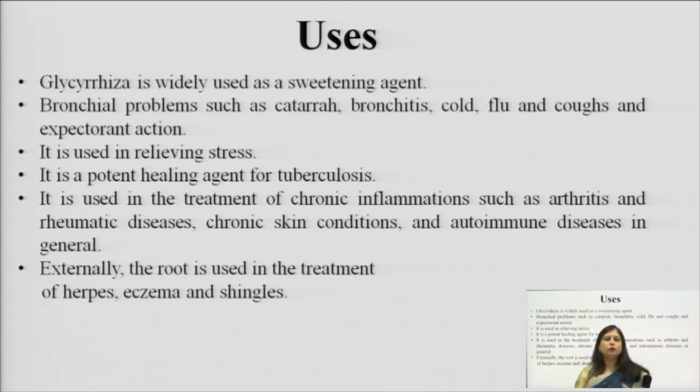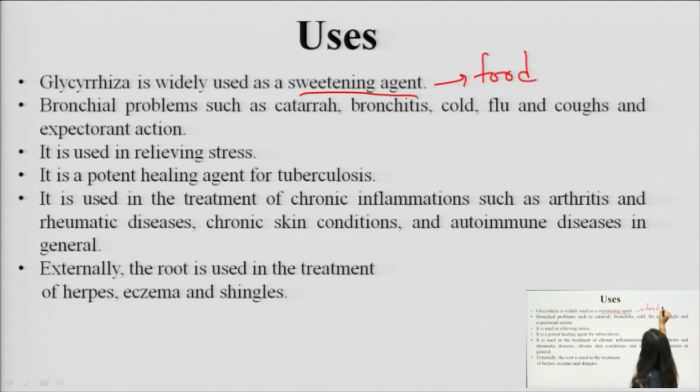Now, the main uses of licorice. This licorice is mainly used as a sweetening agent in many places. It is used as a dietary material, as a food. Okay. So, it is consumed as a food and as a sweetening agent. So, you know, it is 50 times sweeter than sugar. So, why not consume it? Because it will reduce the calories. Nowadays, people are more concerned about weight loss. So, why not use this instead of sugar? Okay. Then the main use is on the respiratory system. Okay. So, it cures the bronchial problems or disorders, acting as a catarrh.